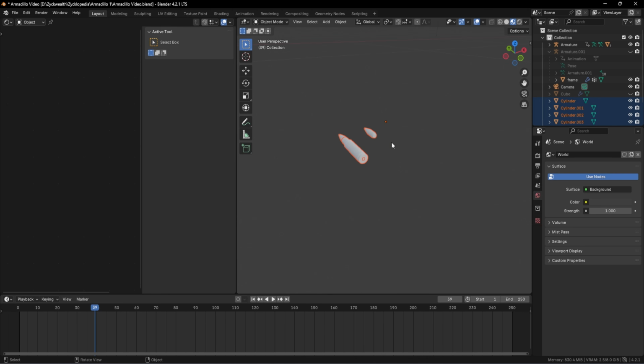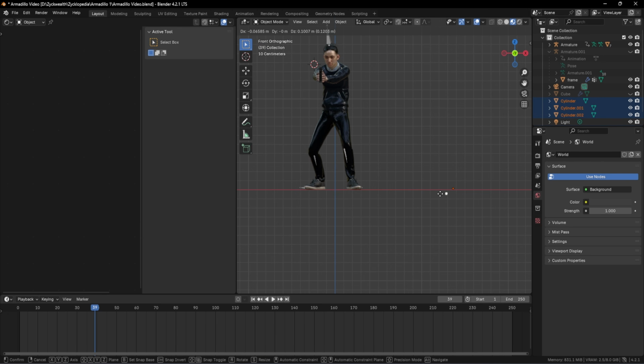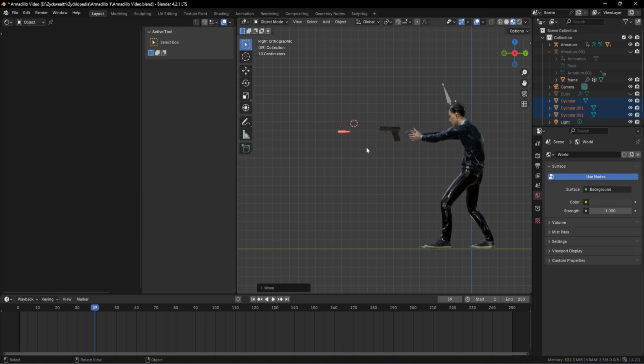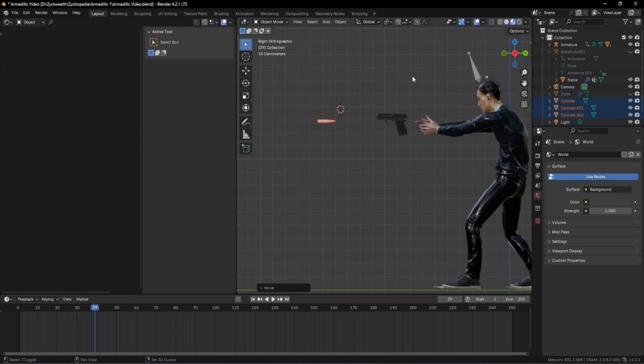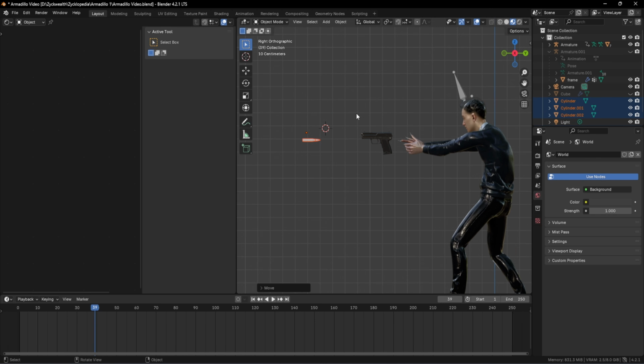We have our bullet. Also, we are not gonna need this guy over here. We just need this one. So we're gonna press 1 to go to the front view. Then we're gonna grab our bullet and place it somewhere over here next to our character. Then we're gonna click on 3 to go to the other view. Over here, we can see that the bullet has been flipped 180 degrees onto the opposite direction. So we need to fix that.